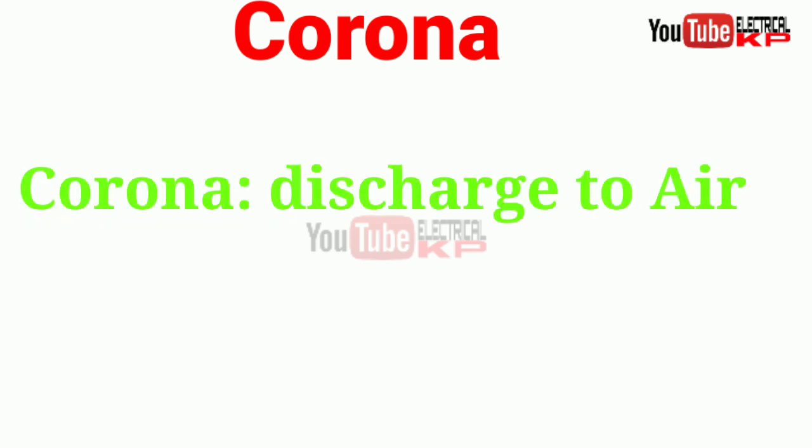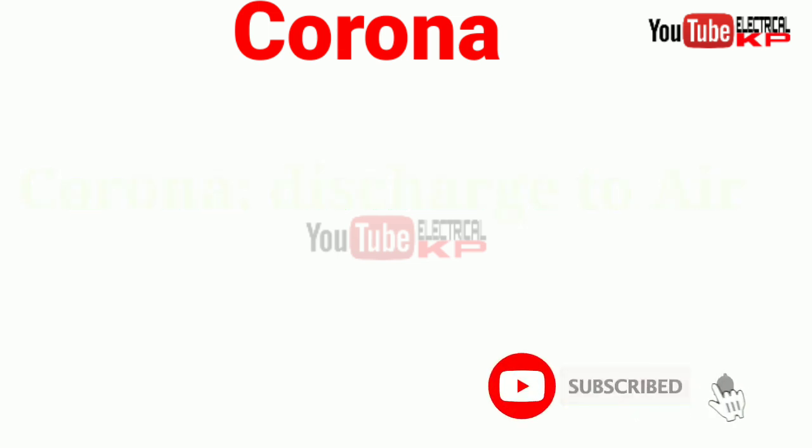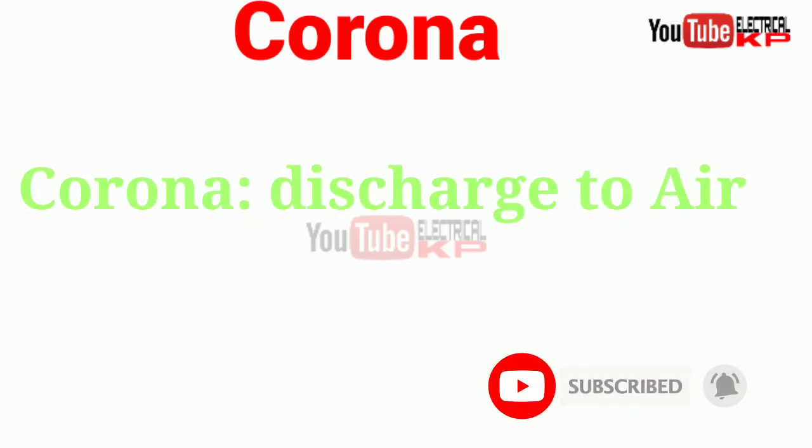Simply, when we apply a potential difference to the two conductors, the air surrounding them is ionized due to the applied potential, and that air is about to break down or ionize when there is a potential of 30 kV per centimeter. That ionization is known as corona.